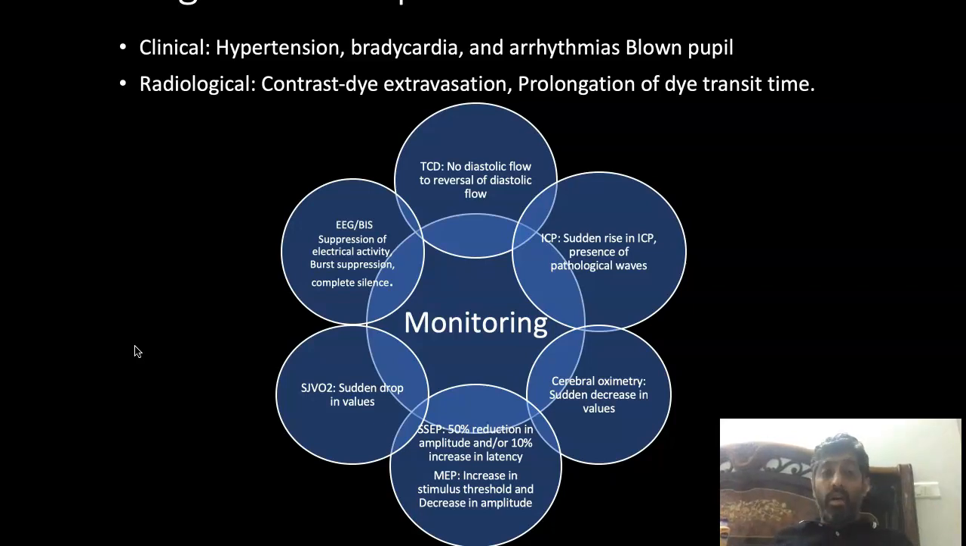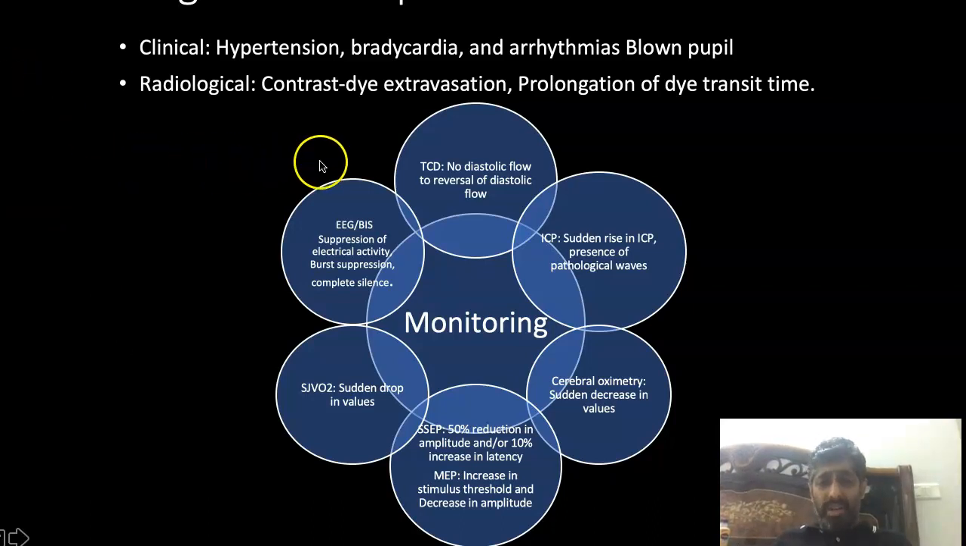Radiologically, I already told you, the contrast dye extravasation. Or sometimes you can see that the coil loop is out, so they know that there is some problem with that. They take a run immediately after that. So these are various monitoring exercises.